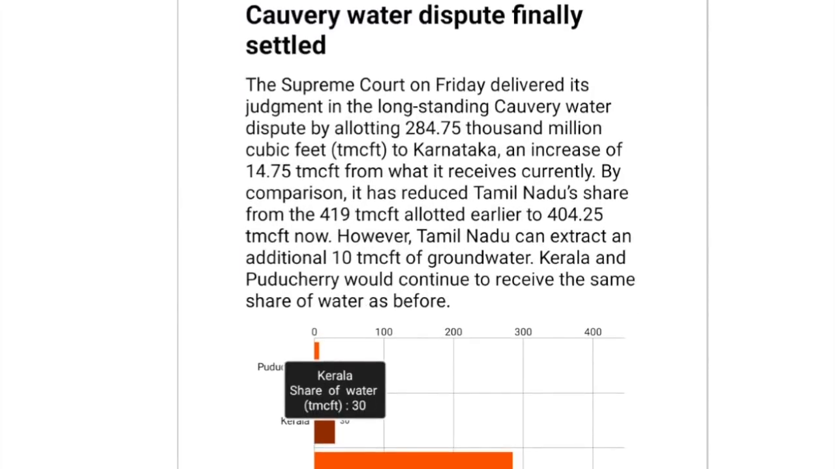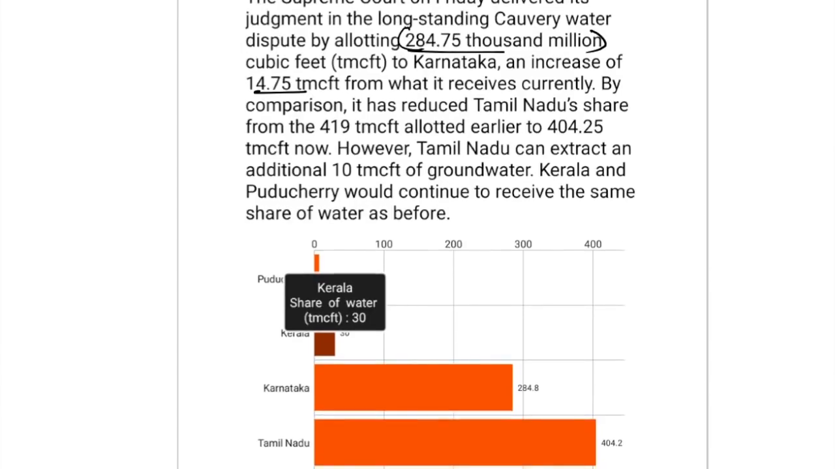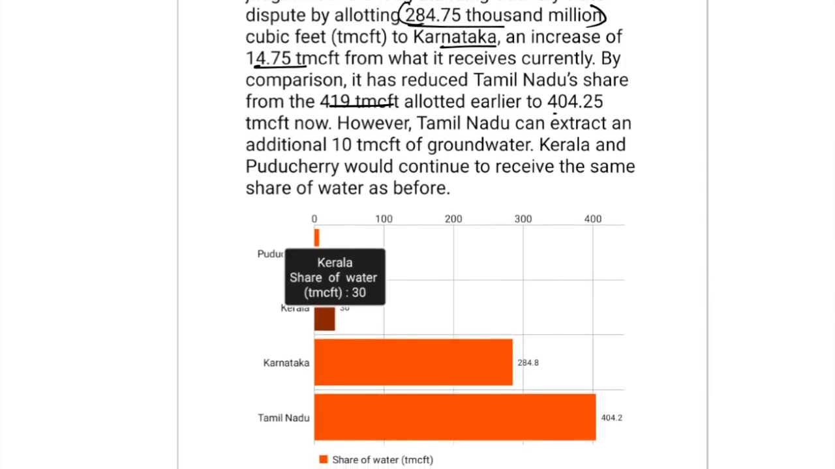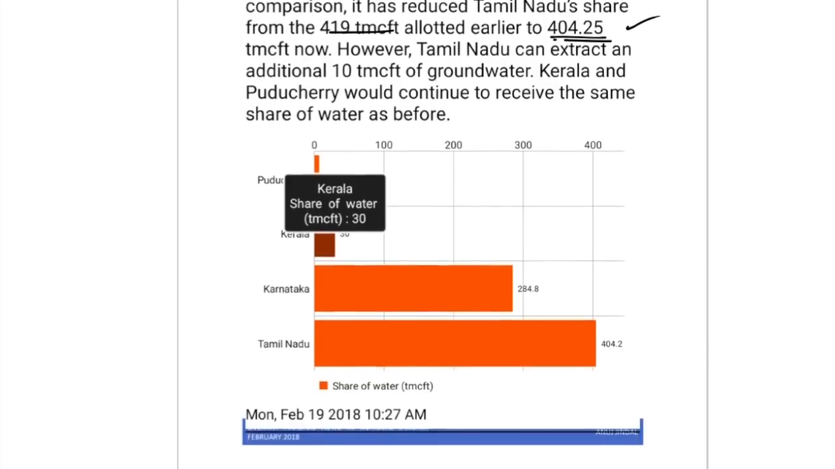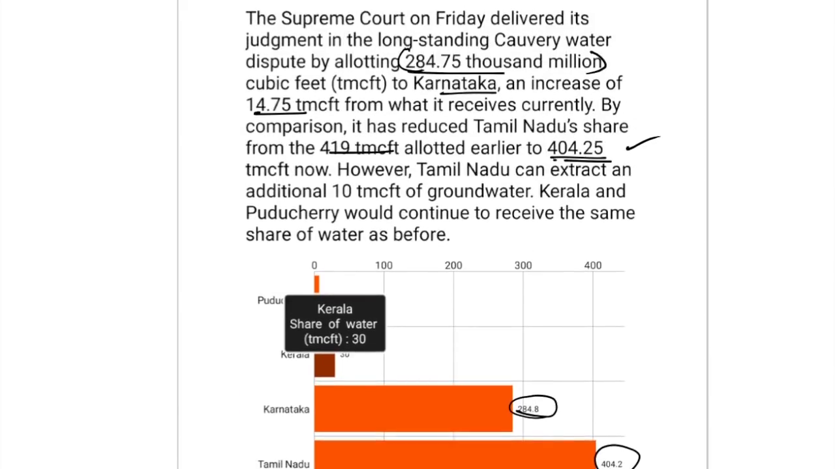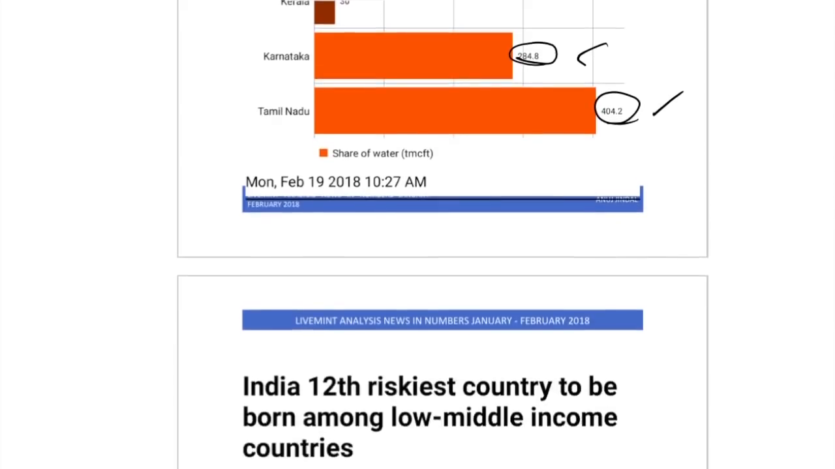Cauvery water dispute has been finally settled. Now what's important here is the numbers related to this settlement, because such questions have been asked in the examination before also, and therefore I expect that a question can be framed from this area as well. 284,000 million cubic feet allotted to Karnataka. On the other hand, 404 allotted to Tamil Nadu. So this, as can be taken from the chart also, 404 to Tamil Nadu and 284 to Karnataka. So this is important. These two facts should be remembered from the examination point of view.